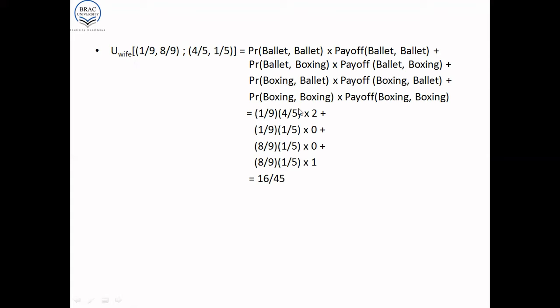And when we add all of these values together, notice the middle two values are going to vanish. When we add the first value and the fourth value, we end up with 16 by 45. So this is the value of the expected payoff to the wife.